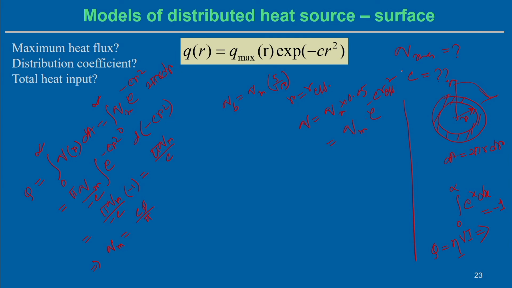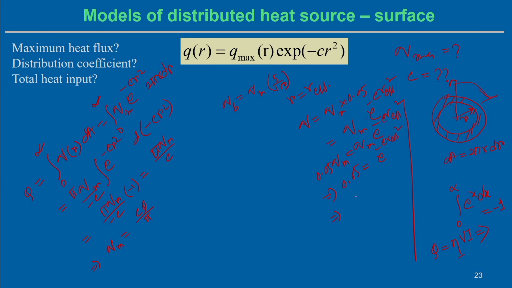So we say that at the boundary only 5% of the energy falls exactly at the boundary, and at the boundary the effective value of the radius equals R effective. Put this condition, then 0.05 q m equals q m into e to the power minus C into R effective square. So from here 0.05 equals e to the power minus C R effective square.